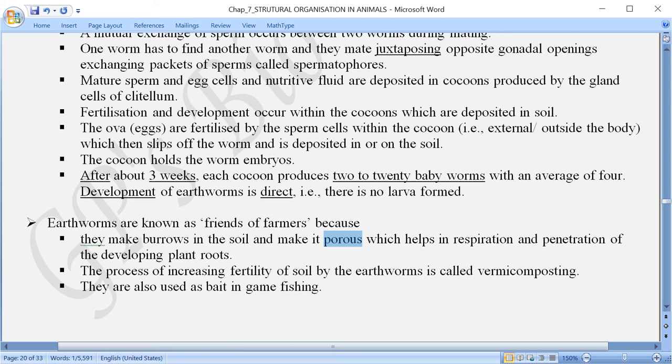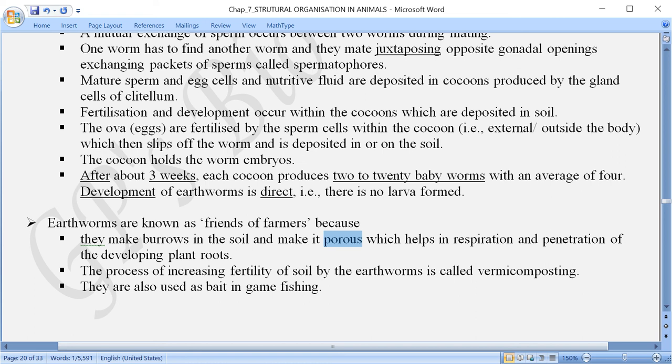Means roots को air चाहिए, oxygen चाहिए for respiration. So that air can enter the soil because the soil is being loosened by the earthworms, and as a result the roots can develop well, and they can efficiently take part in the absorption of water and mineral salt, which is then made available to the plants.